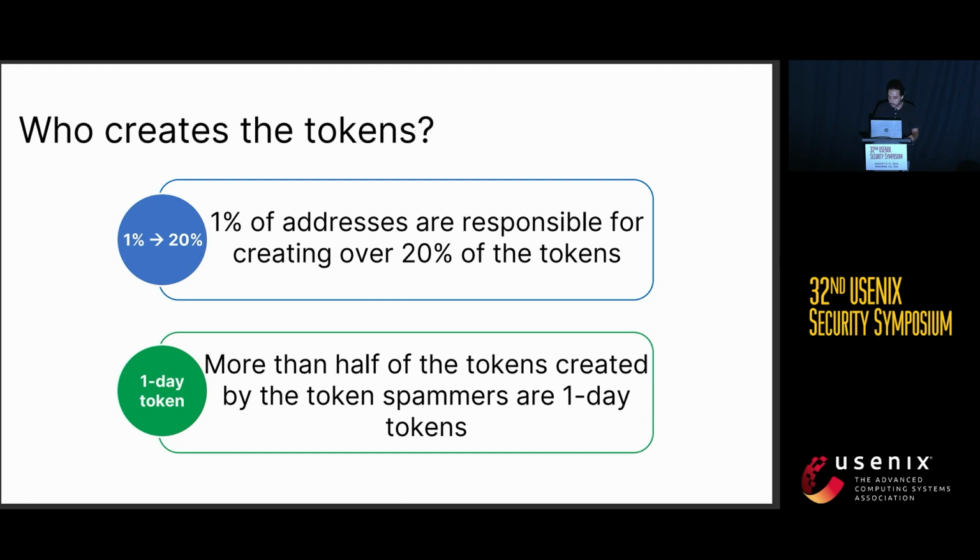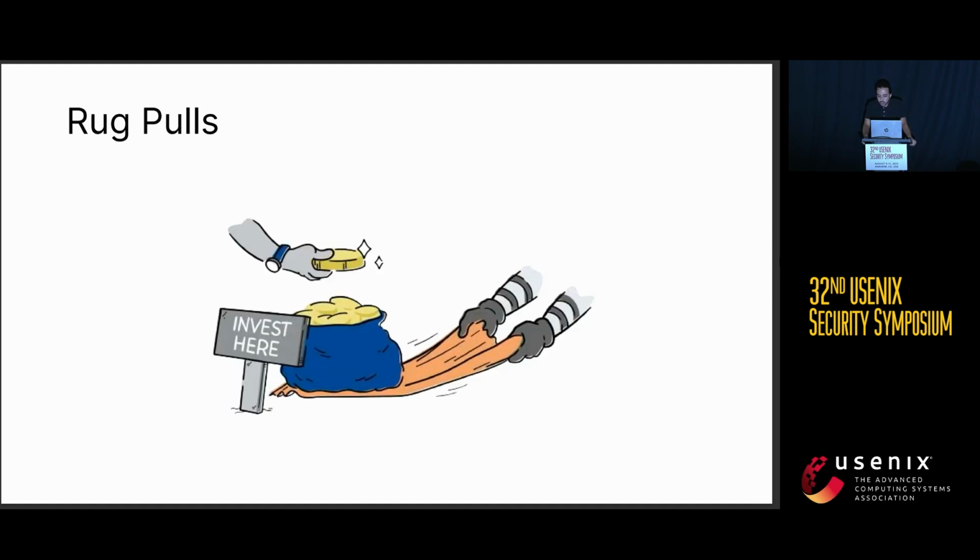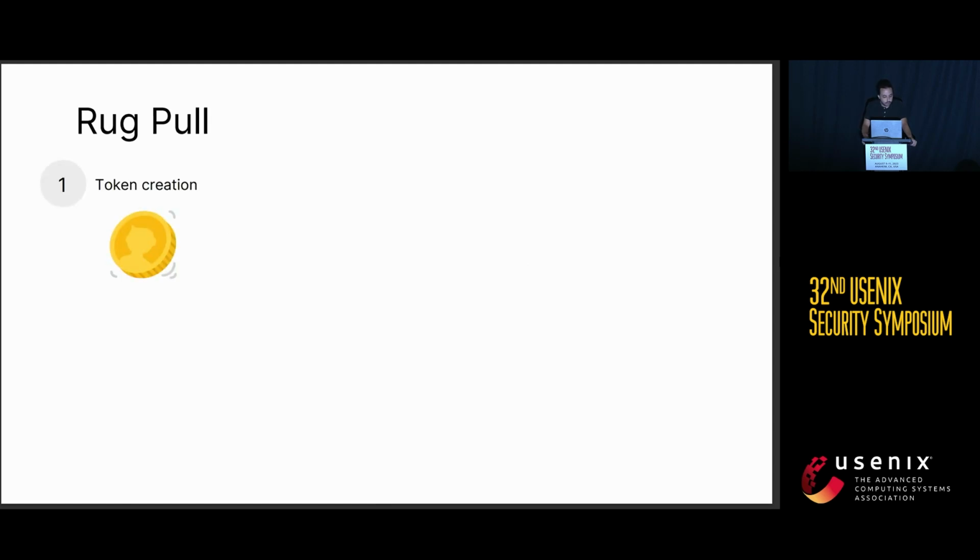This is strange. And the reason is that they use one-day tokens to perform rug pulls, which are very well-known operations that are conducted on blockchains, and these operations leverage the mechanism of liquidity pools. So, the rug pulls are divided into 5 phases. The first one is called token creation. The token spammer creates a token. We can call it token X.